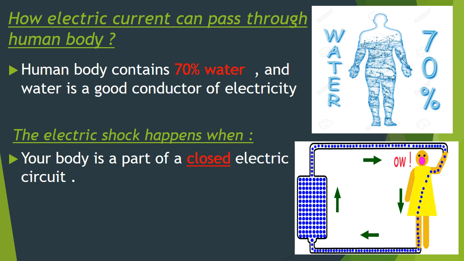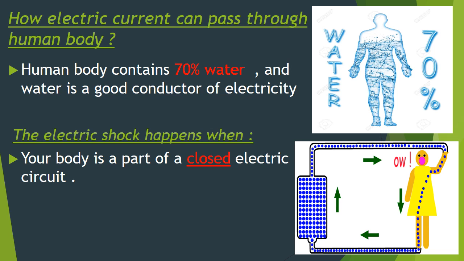How electric current can pass through human body. Human body contains 70% water, and water is a good conductor of electricity. So why our bodies are good conductors of electricity? Because it's 70% water, okay? 70% of our human body weight is water, okay? And this water is a good conductor of electricity.